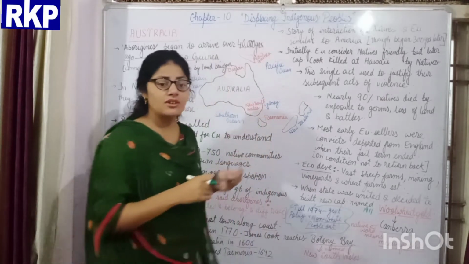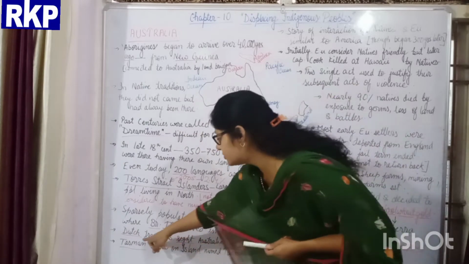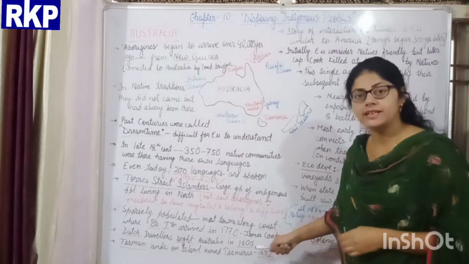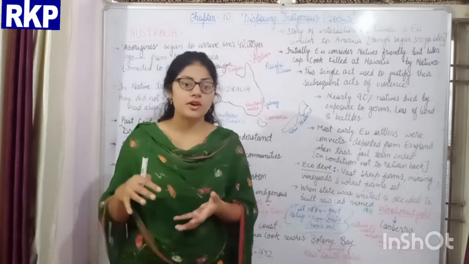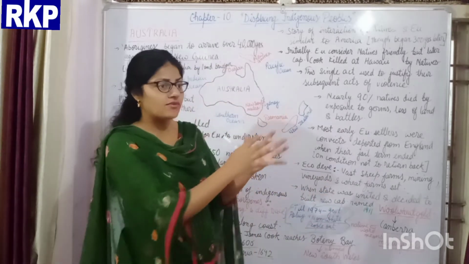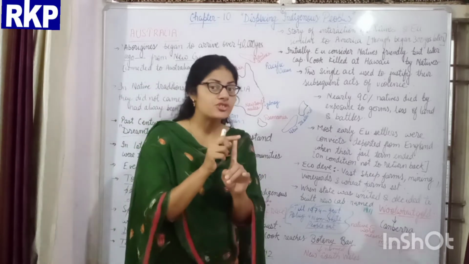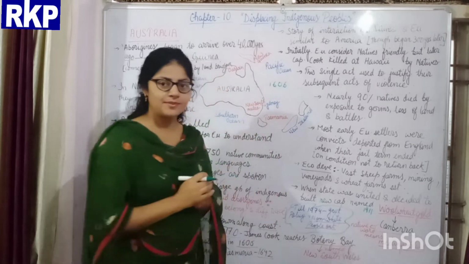Firstly, this continent was seen by a Dutch traveler in the year 1606. When the Dutch traveler was traveling through the ocean, he saw an island.